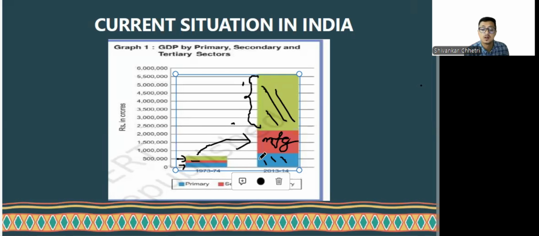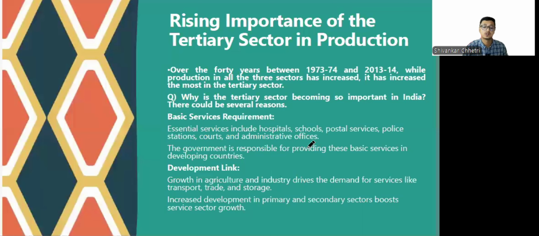So the agriculture sector is the lowest performer in terms of its contribution to GDP, which used to contribute as much as other sectors before. Now it's the lowest. Now there has been a rising importance of the tertiary sector in production.